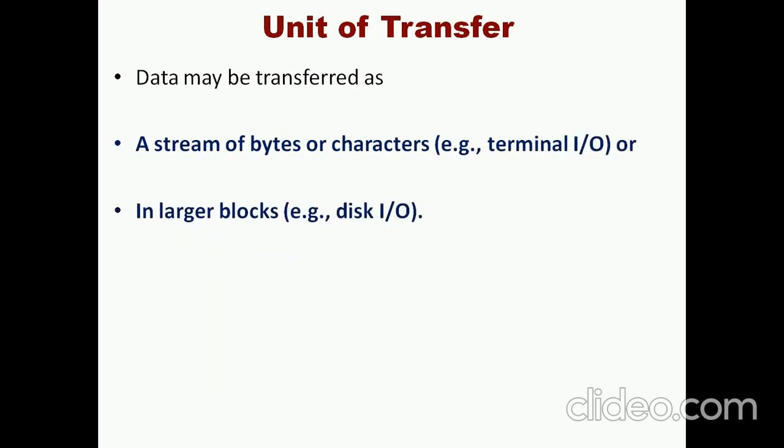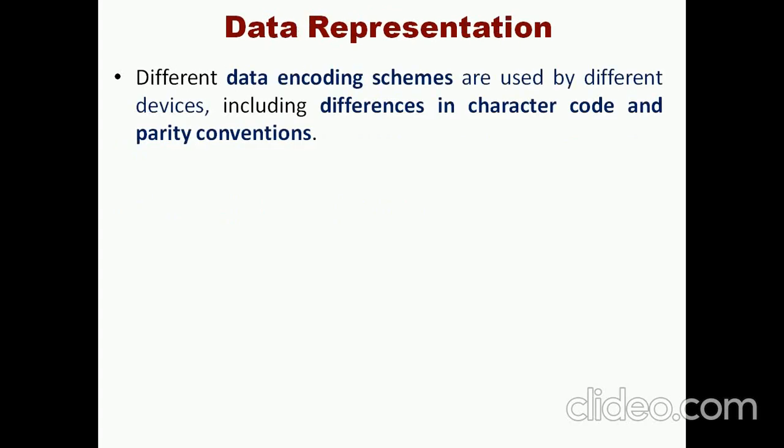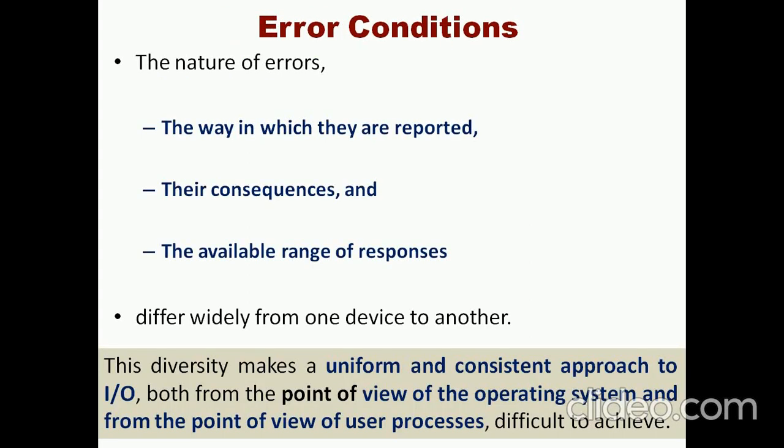Unit of transfer: a stream of bytes or characters, or larger blocks. And data representation, as I said earlier, various data encoding schemes are there. It may vary in character code and parity conversions. The final one is error conditions. The nature of error depends upon the way in which errors are reported, their consequences, and the available range of responses. It differs from one device to another.